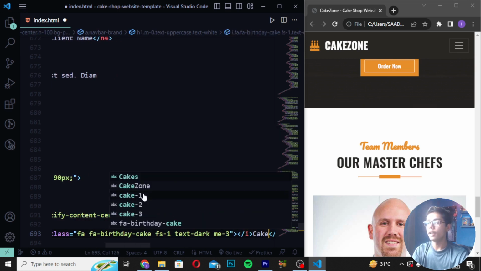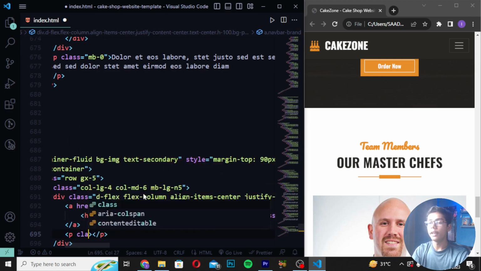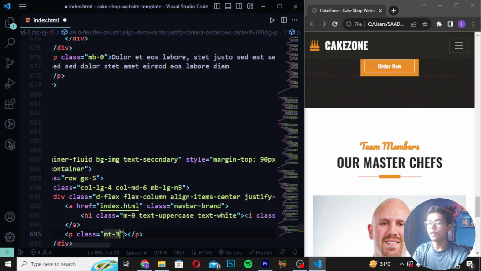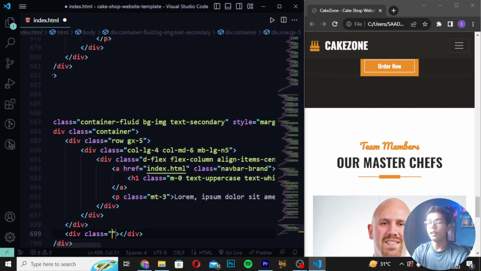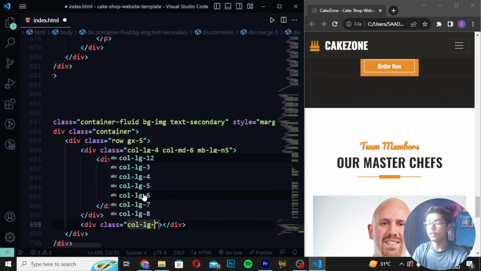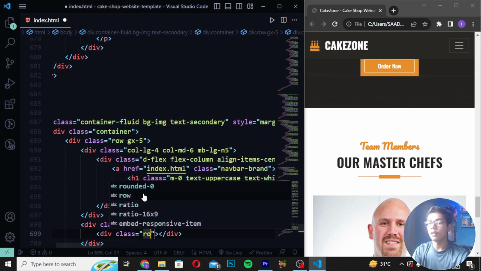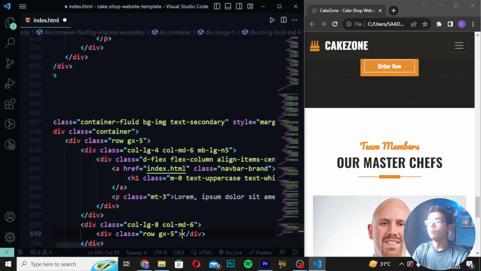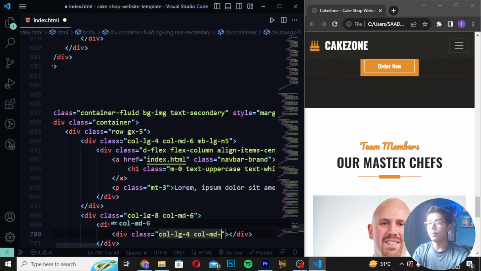Then you have to write here Cake Zone like this, and when you just return this you have to now create a p tag, and I will write here mt3, and then you have to write a lorem with some text. Then you have to move down after 2 divs and create a div after that which should have the class as col-lg-8 and write here col-md-6. Then you have to write here class row gx5 and write here col-lg-4, and then I will write col-md-12.